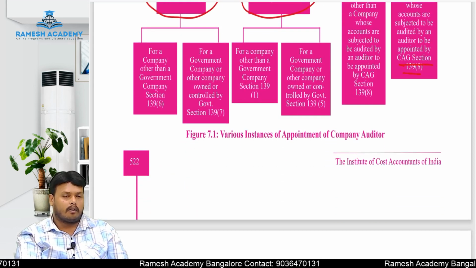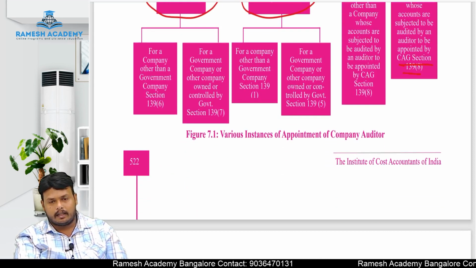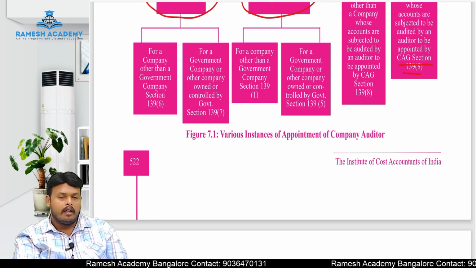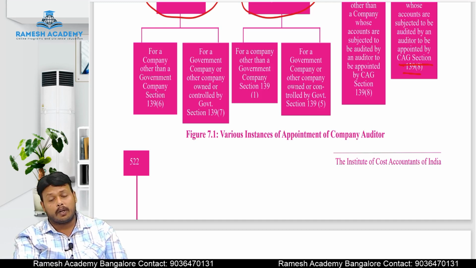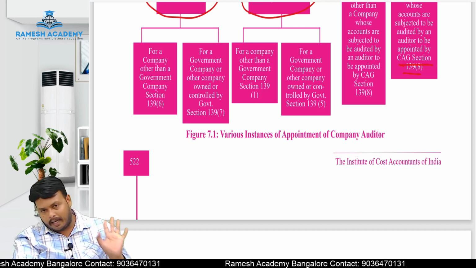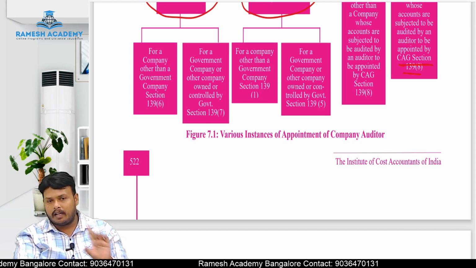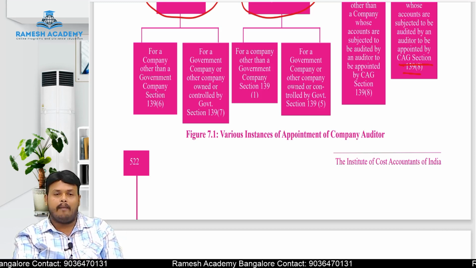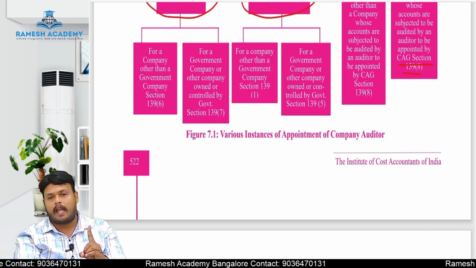ADT is nothing but the shortcut of audit. Shortcut of audit is nothing but ADT, form ADT1. Remember, the appointment of an auditor is given in form ADT1. This you have to remember. Why? Because in compulsory standards on auditing, one question they will ask. An MCQ question: either the number will be given and they will ask the name, or the name will be given and they will ask the number. That is one damn sure question.